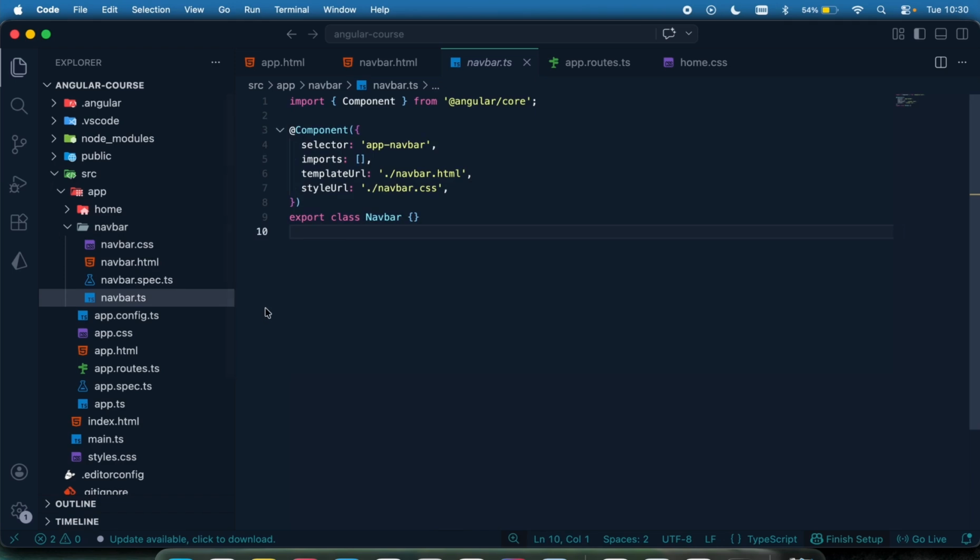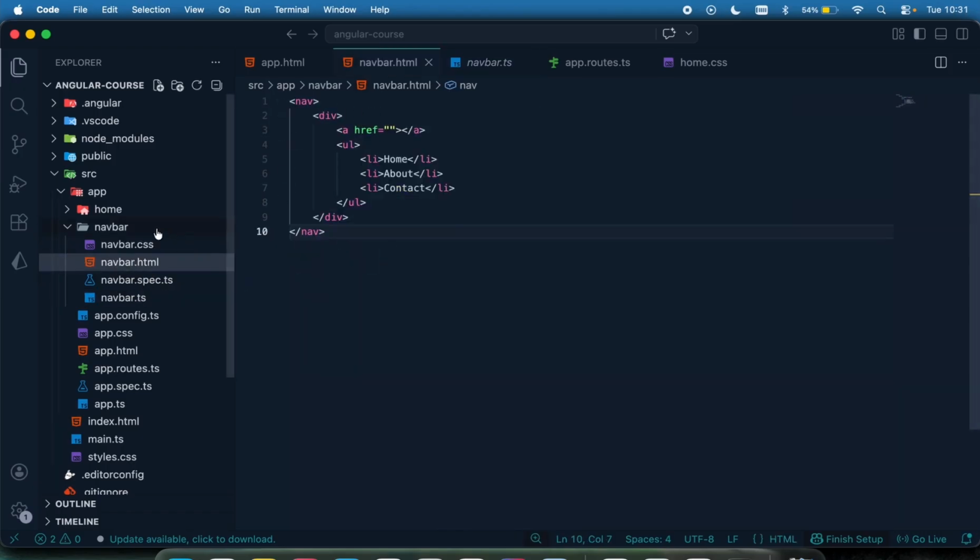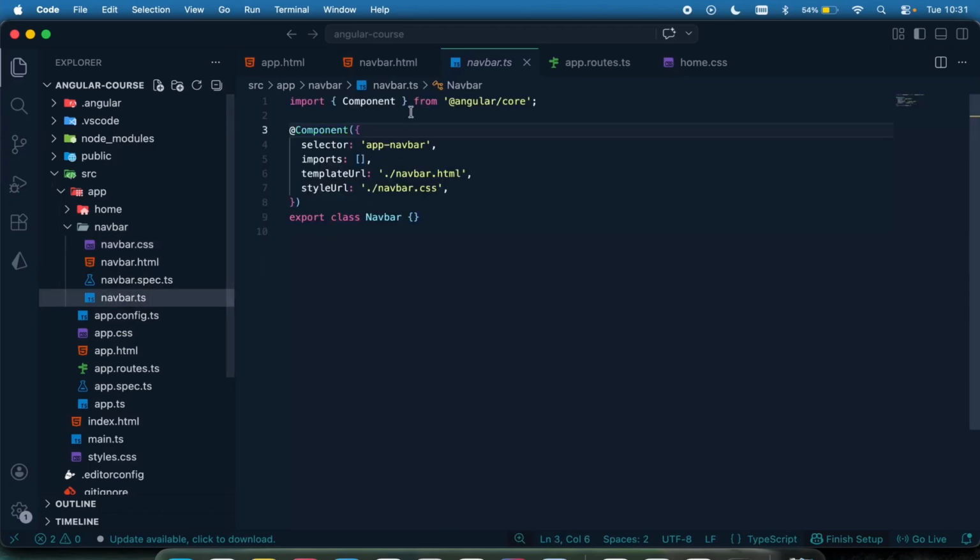Now, when you create a component, as we rightly said, you're going to have the TypeScript file, which is your component. You're going to have the template, which is your HTML, and you're going to have the CSS. Now, if you go to the component right here, you can see it's annotated with @Component, which is telling us, hey, this is a component. And right here, it has our selector, which is the unique identifier for that component, which means that by using this keyword right here, you can use this component anywhere in the application by just making reference to this selector right here. So that's what the selector means, that this is the unique identifier for this component right here.